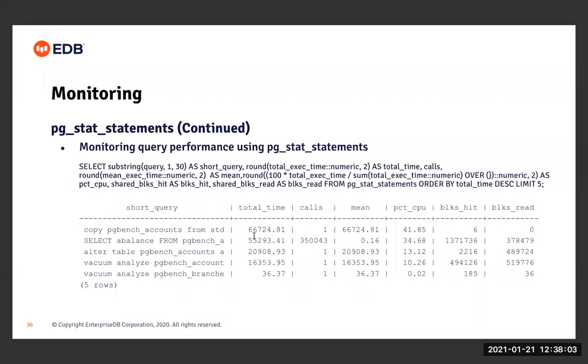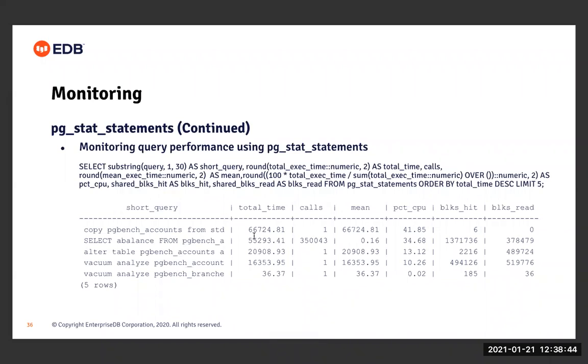So the time taken by a single select statement, the mean value, is just 0.16, which is very small, but it got executed a large number of times. So the total time it took, which is the sum of all the executions, comes out to be this 55293.41 milliseconds, which is second in the list. And then there are other statements, for example the alter table statement and the vacuum statement on the same pgbench_accounts table. We can see they just got executed once, and the total time taken by them is again huge.